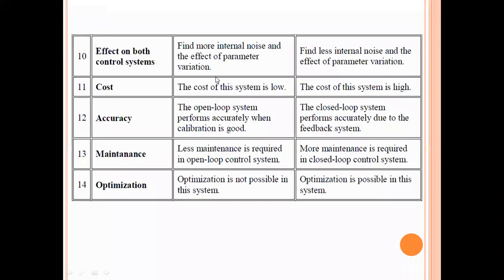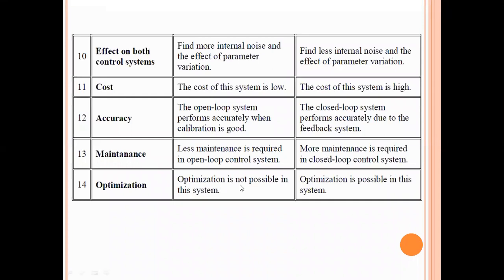And the cost of the open loop system is very low because of the less number of components present in the open loop. But closed loop, the cost is very high. And coming to the accuracy, open loop output response is not that much accurate when compared with the closed loop. Closed loop is more accurate than the open loop. And coming to the maintenance, the open loop maintenance is very low because fewer components are involved, whereas closed loop maintenance is more because more components are involved.